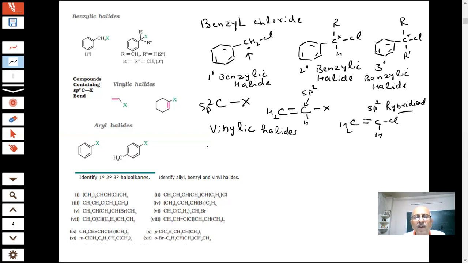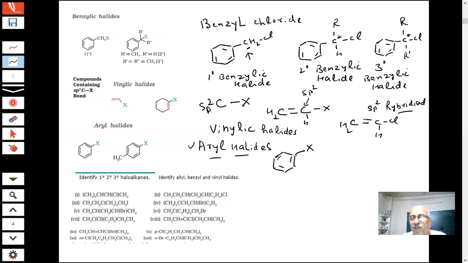Then last one, we have aryl halides. What will be aryl halide, student? These will be the compounds of aromatic compounds, which are the compounds of benzene. This is my benzene. Halogen is directly attached to this.